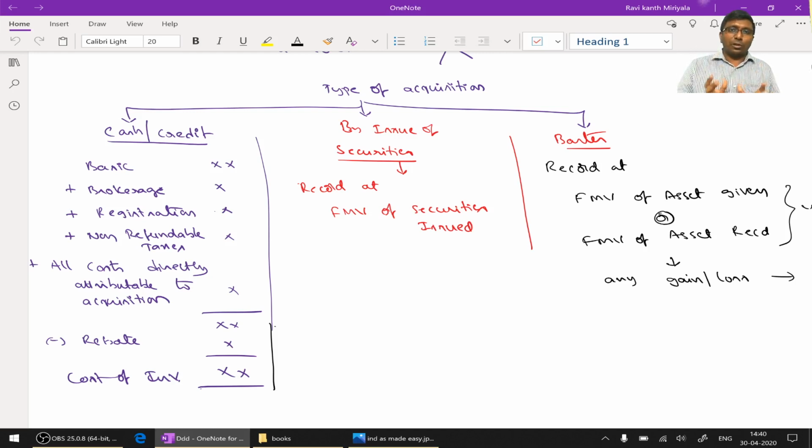Remember, fair value, not face value. Okay, market rate is what? Rate prakara, that's how you are supposed to record it.